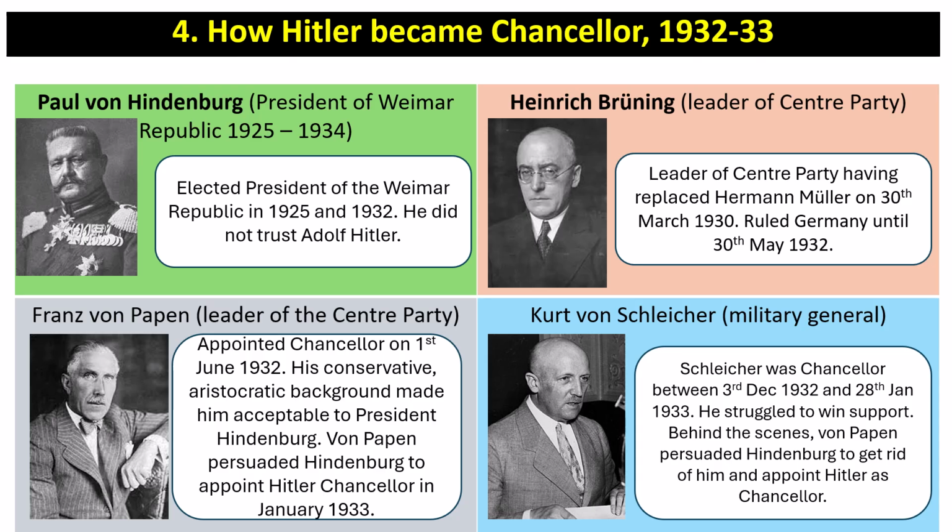Franz von Papen was appointed Chancellor on the 1st of June 1932, but his conservative aristocratic background made him acceptable to President Hindenburg. Von Papen persuaded Hindenburg to appoint Hitler Chancellor in January 1933. And Kurt von Schleicher was a military general. He was Chancellor for a very short period of time between December 1932 and January 1933, but he struggled to win support. Behind the scenes, von Papen persuaded Hindenburg to get rid of him and appoint Hitler as Chancellor. So von Papen was actually really crucial for Hitler becoming Chancellor.